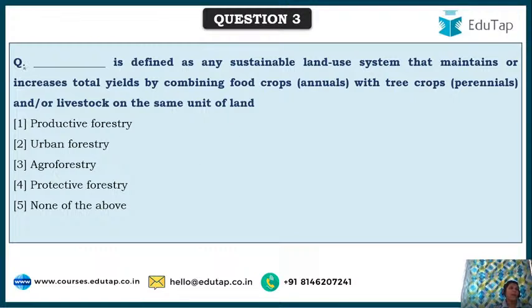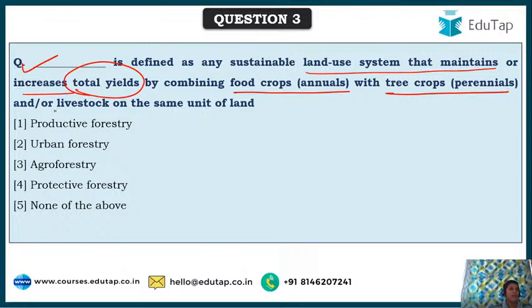Now, which of the following is defined as any sustainable land use system that maintains or increases total yields? How? By combining food crops, annuals, with tree crops, perennials, and or livestock also on the same unit of land. Such a type of land use system is called as.